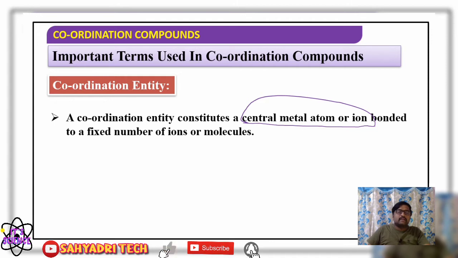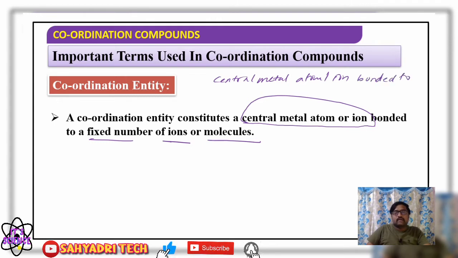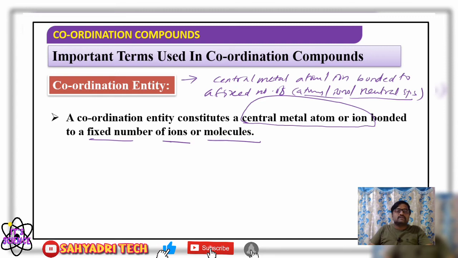A central metal atom or ion bonded to a fixed number of atoms, ions or neutral species together constitutes the coordination sphere, or you can say the coordination entity.